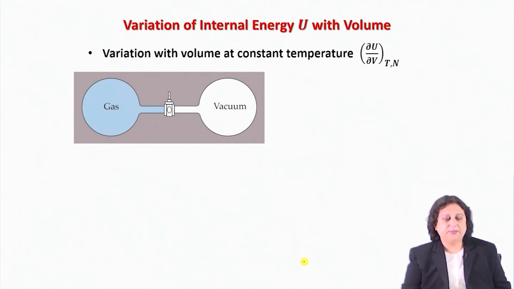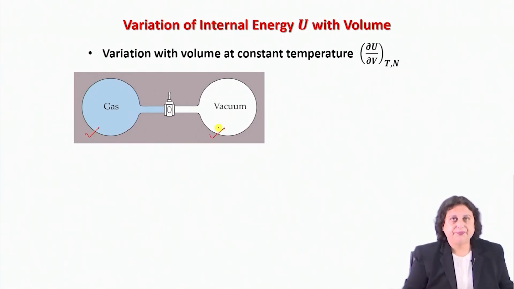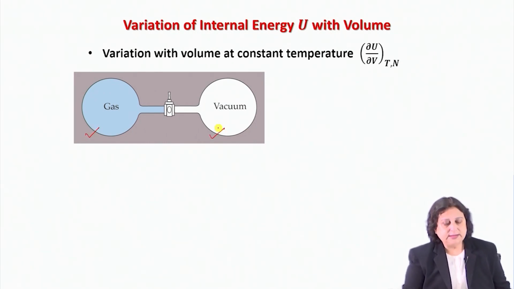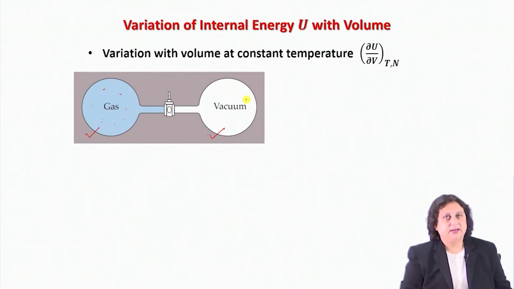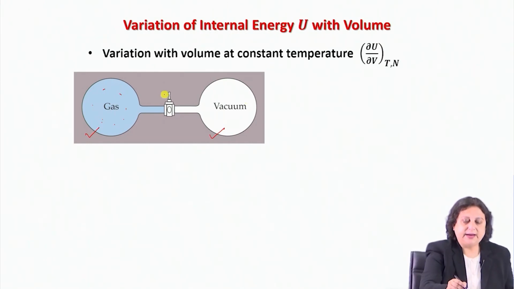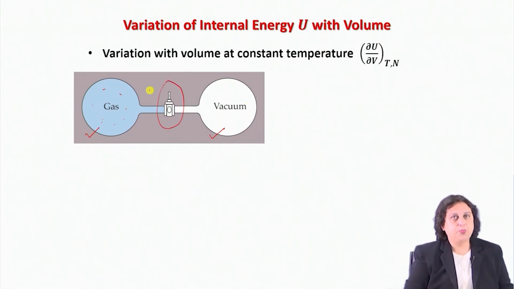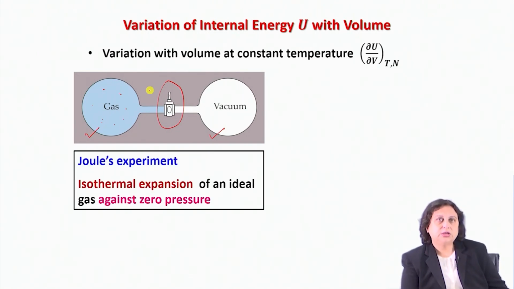Now my system is comprised of two bulbs, one here, one here. And one side of the bulb is filled up with an ideal gas, the other side is a vacuum. And the two bulbs are connected by a valve that can be opened, but it is closed in the initial equilibrium state. Now have a look at what Joule's experiment tells us.